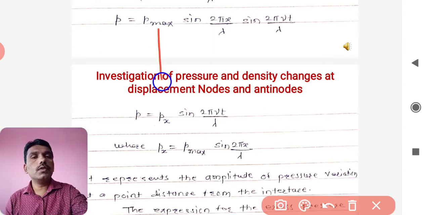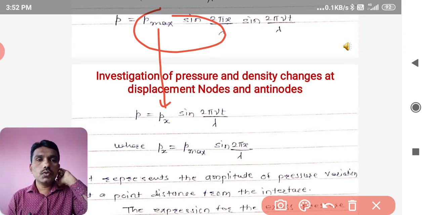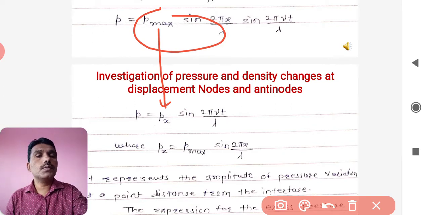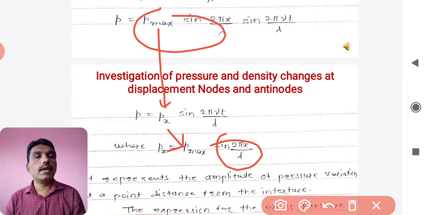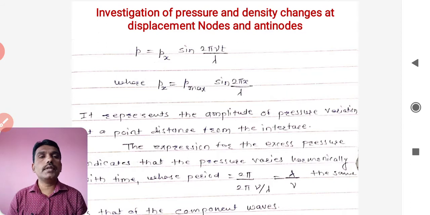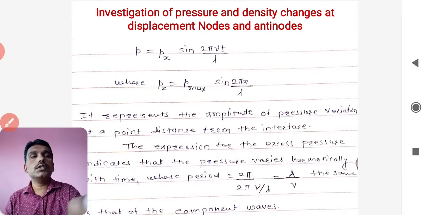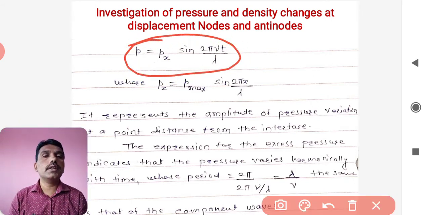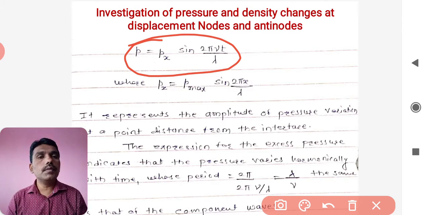Now this relationship can again be written, P max ला जर Px लिहिलं तर, if you look at here it is in short Px, and ह्या quantity ला जर that is your value is written as the new relationship for the P will be Px sine of twice pi Vt by lambda, where Px is nothing but P max into sine of twice pi x by lambda. So this is the relationship with trigonometric arrangements, that is excess pressure written as P is equal to Px sine of twice pi Vt by lambda.